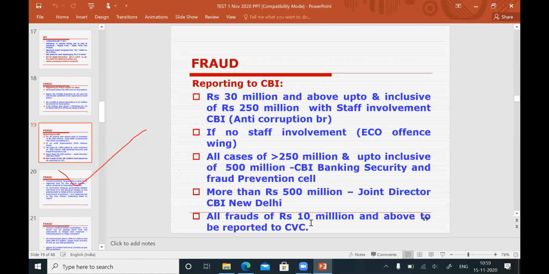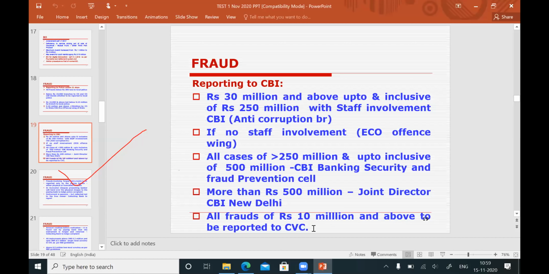Then all frauds of rupees 10 million. 10 million means 1 lakh is equal to 10 million. Yes, all frauds of rupees 1 lakh and above are to be reported to the Central Vigilance Commission. CVC is Central Vigilance Commission. Now let us see the questions. Based on this, you will get some idea.